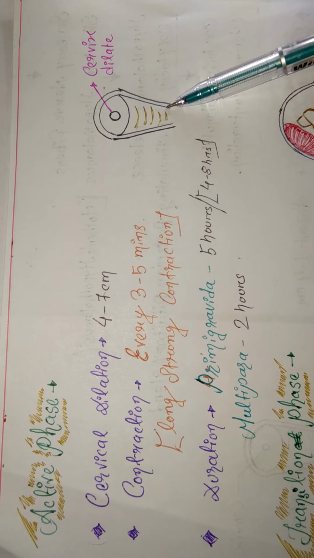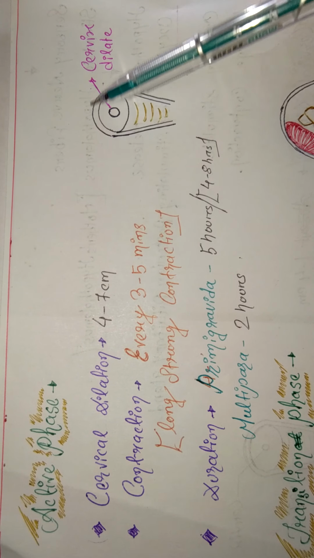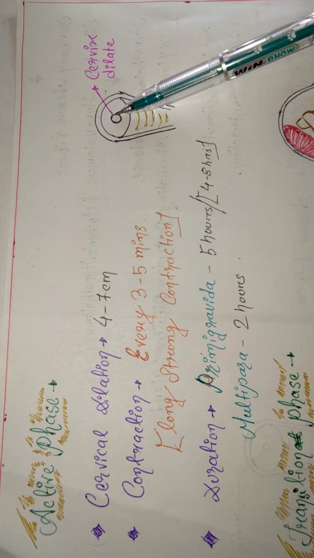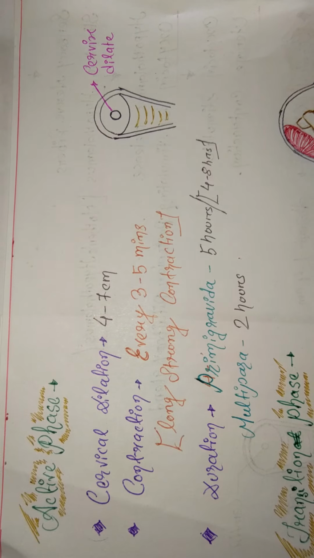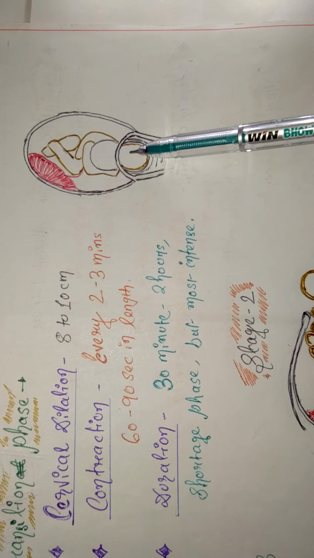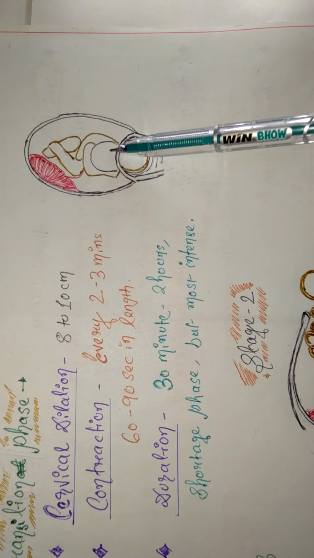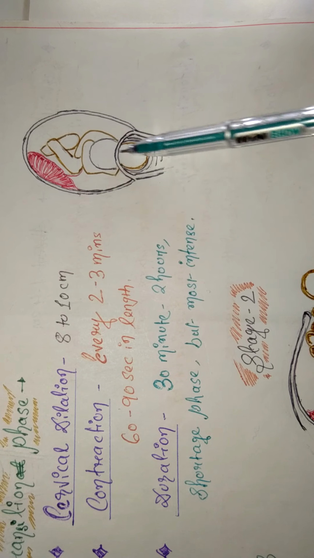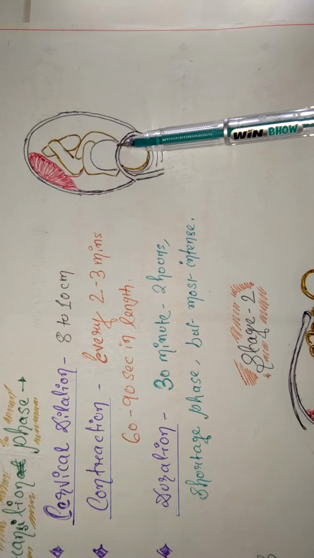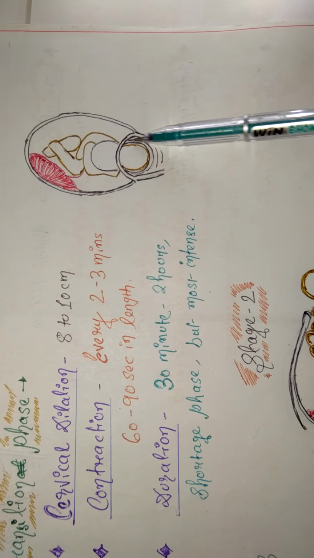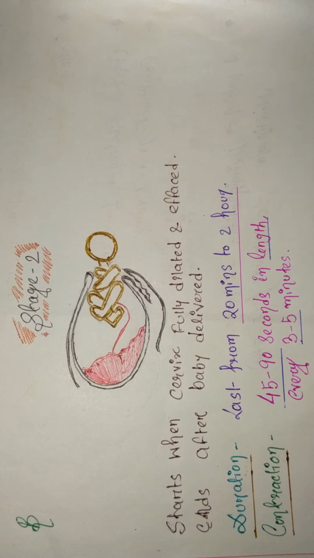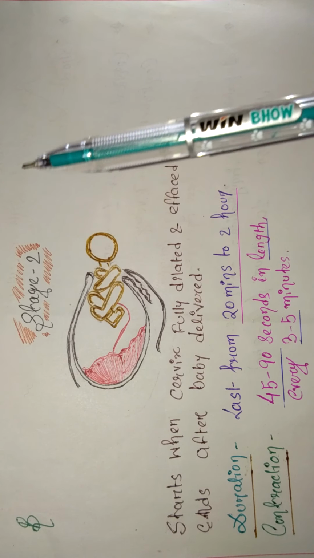In the active phase, if you place the mother in lithotomy position and examine the cervix, the dilatation will look like this. In the transitional phase, the cervix has fully dilated to 10 centimeters. We can see the baby's head also, starting to come into the birth canal, meaning the baby is about to deliver. This is how the fully dilated cervix looks in lithotomy position. I hope the first stage and all three phases are clear.